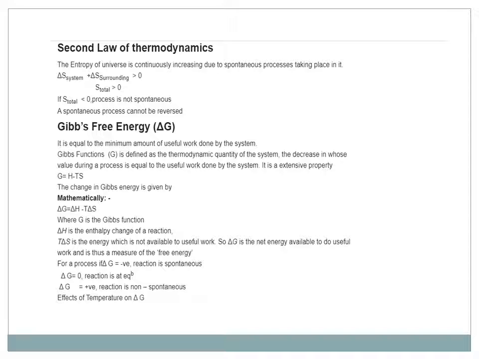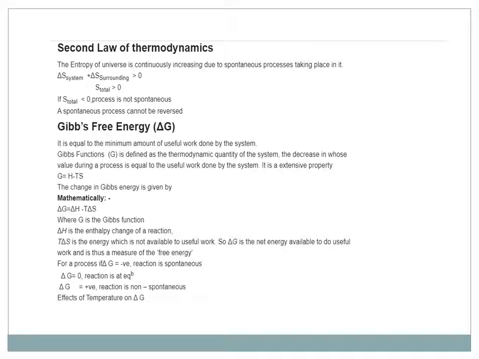The change in Gibbs energy is given by delta G equals delta H minus T delta S, where G is the Gibbs function, delta H is the enthalpy change of a reaction, and T delta S is the energy which is not available for useful work. So delta G is the net energy available to do useful work and is thus the measure of the free energy. If delta G is negative, the reaction is spontaneous. If delta G is 0, the reaction is at equilibrium. If delta G is positive, the reaction is non-spontaneous.